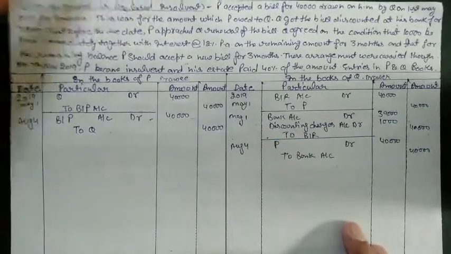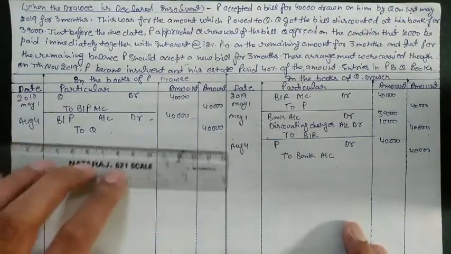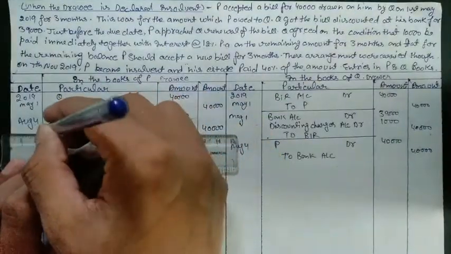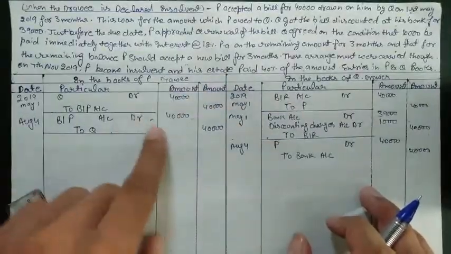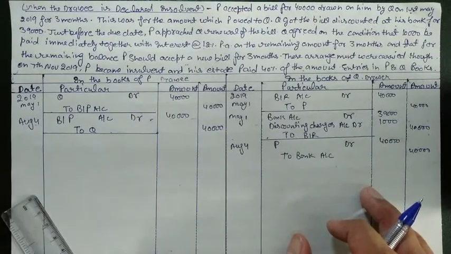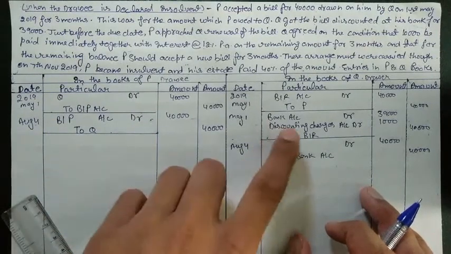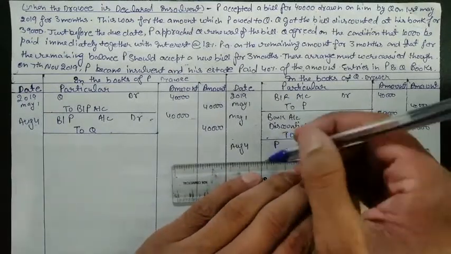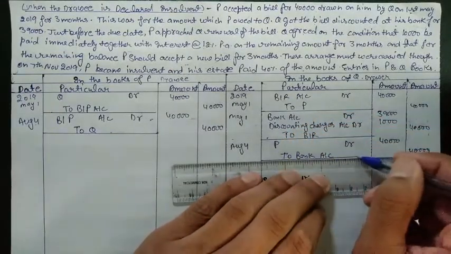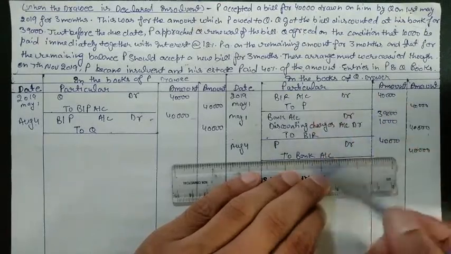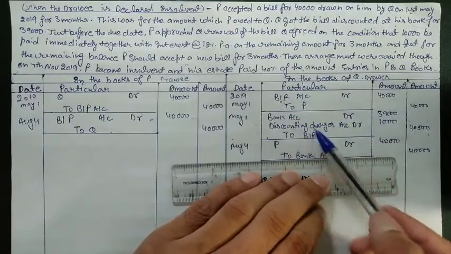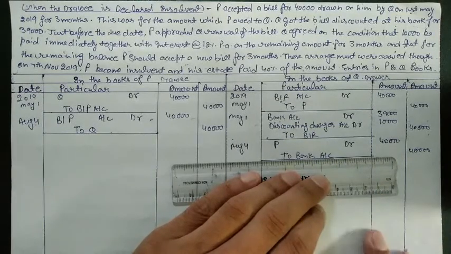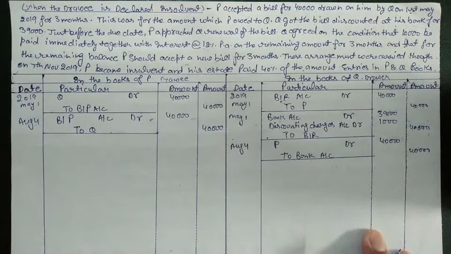In the books of P, we will just reverse the entry because P only sent his acceptance for the bill. So you do not have to make any changes in the entry. So we just reverse the entry, as in case of dishonor. Same like this, in this also we will reverse the entry. If we had not sent it to the bank, the entry would be P account debit to BR. But because we do not have BR now, because BR is in the hand of the bank, so we will take bank instead of BR.